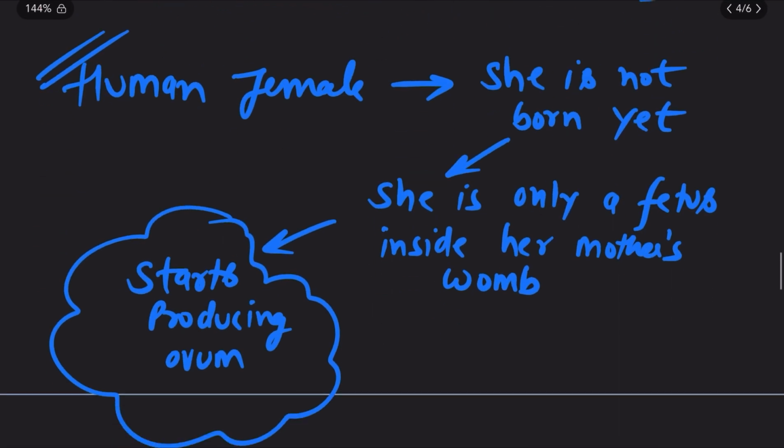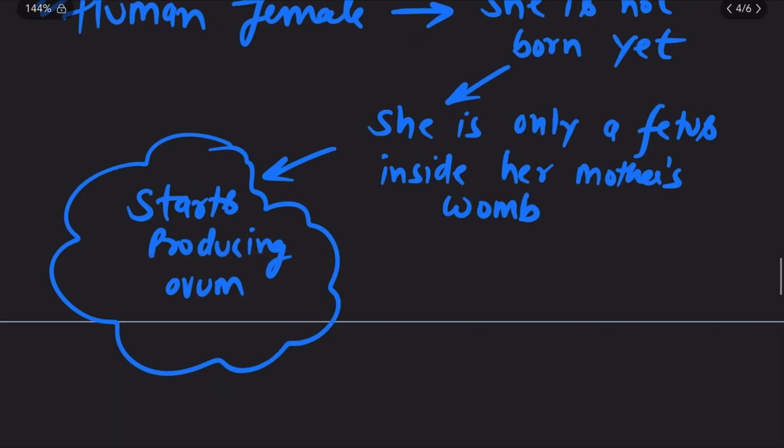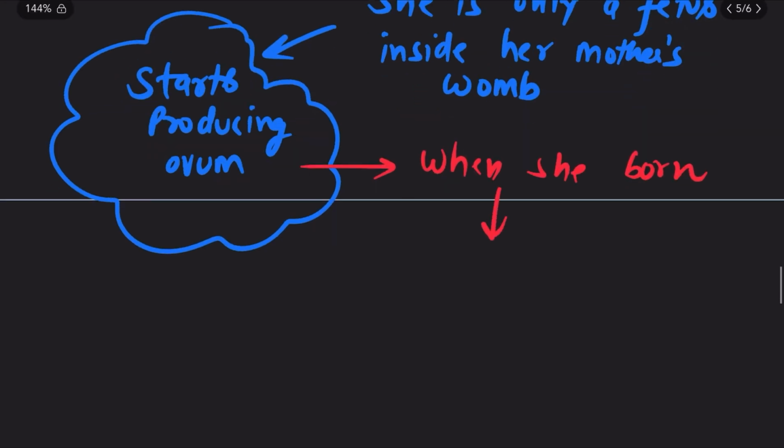But the case is opposite over here. In case of a human female, she is not born yet. She is in her mother's uterus. She is just a fetus, and inside her ovary, she starts producing ovum. But when she is born, that process of ovum production is temporarily arrested.